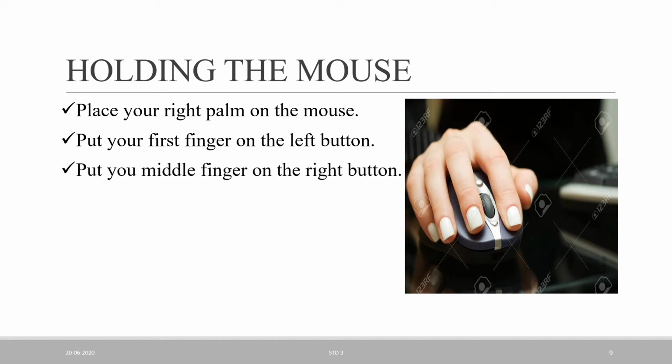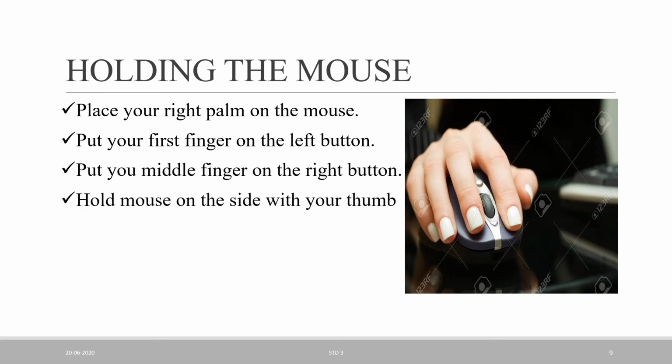Now, put the middle finger on the right button. See, this is our middle finger, and we can put it on the right button. This is our left button and this is our right button. So we use our first finger and middle finger on the left button and the right button. First finger on the left button and the middle finger on the right button.